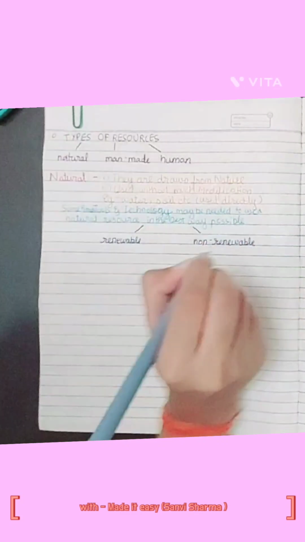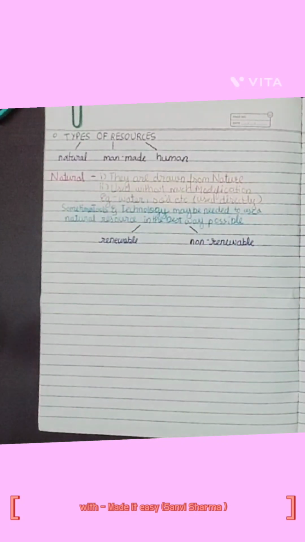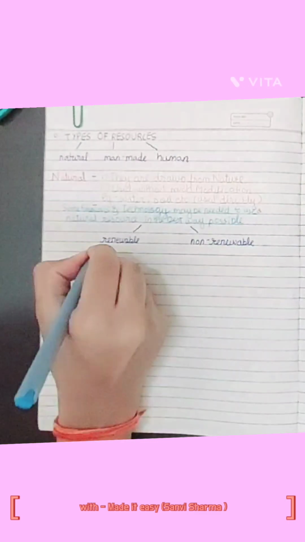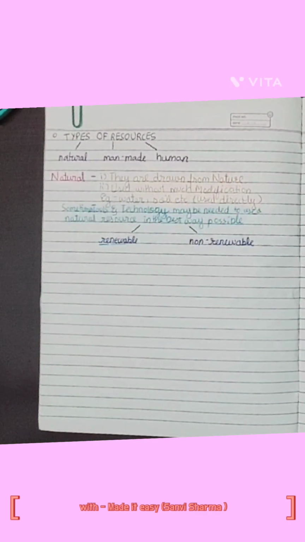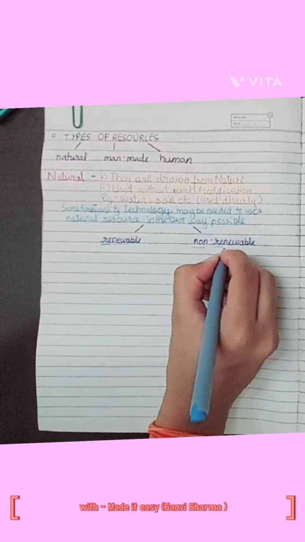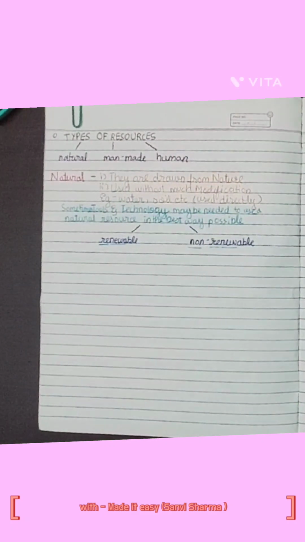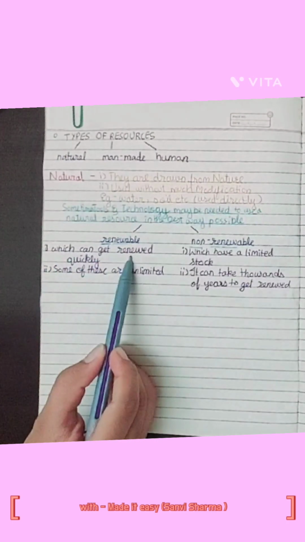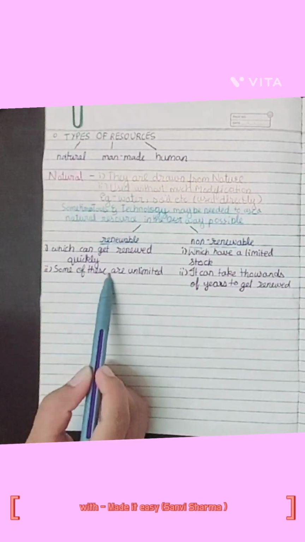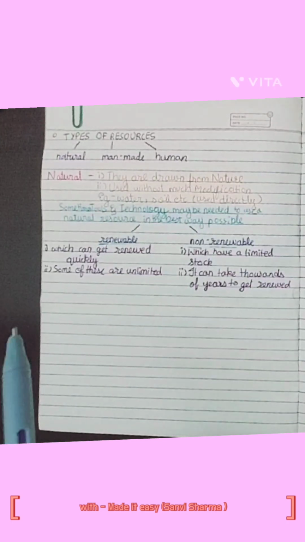Here, renewable and non-renewable mean, re means again, new means like new things. So we can use them as if they're new once again. And non-renewable means they cannot be renewed or replenished quickly. So renewable resources are the resources which can get renewed quickly, and some of these resources are unlimited. For example, solar energy and wind energy. These are unlimited. They cannot get over, and they can get renewed quickly.